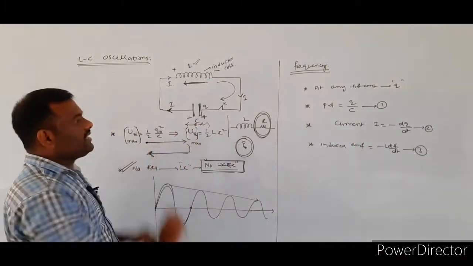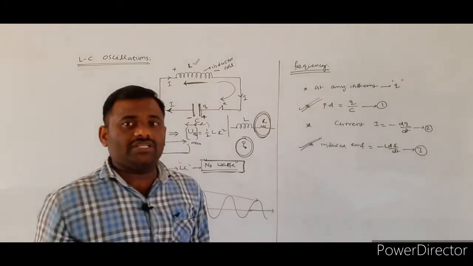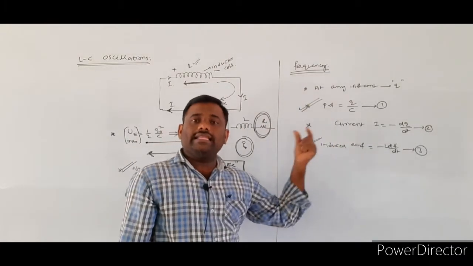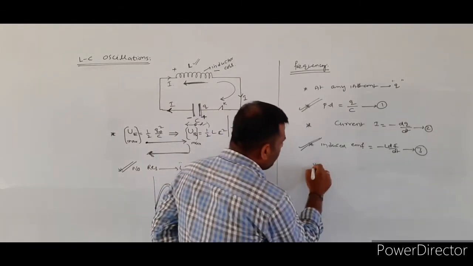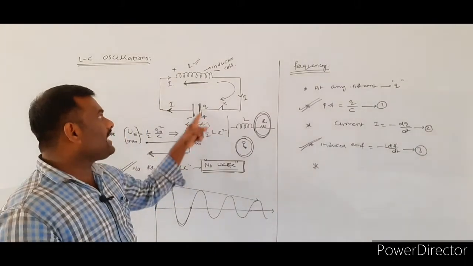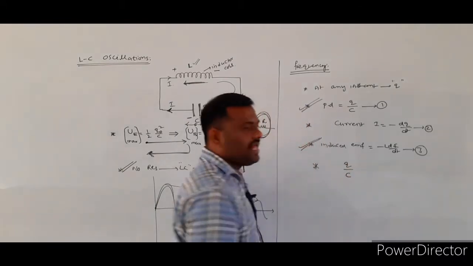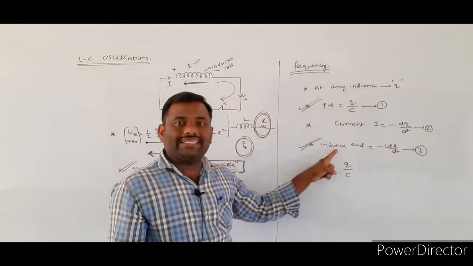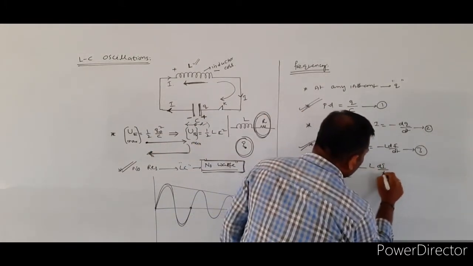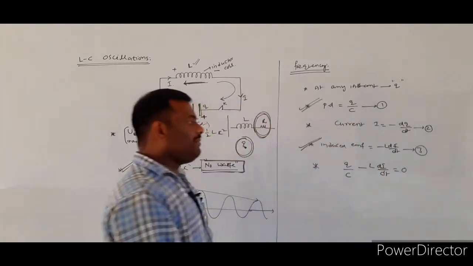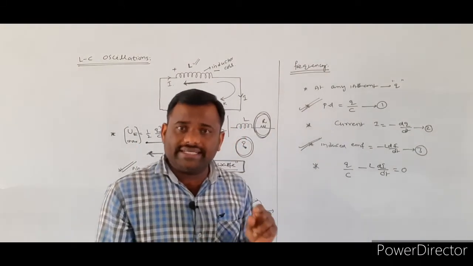So, in the given LC circuit, we find two different potentials. One potential is across the capacitor, another potential is across the inductor coil. Now, if you apply Kirchhoff's second law to the capacitor as well as the inductor coil, the potential difference across the capacitor plates is q by C, and the EMF across the inductor is minus L into di by dt, and the sum is equal to 0. So, what law did we apply here? We applied Kirchhoff's second law.